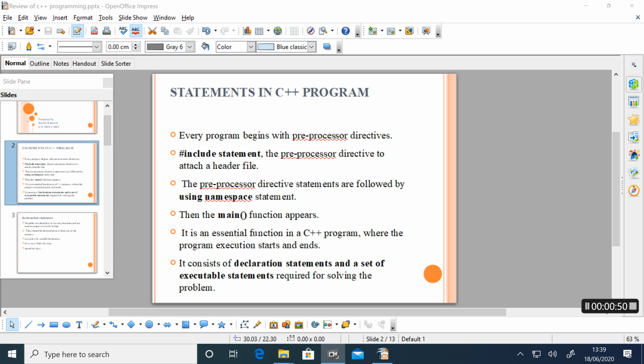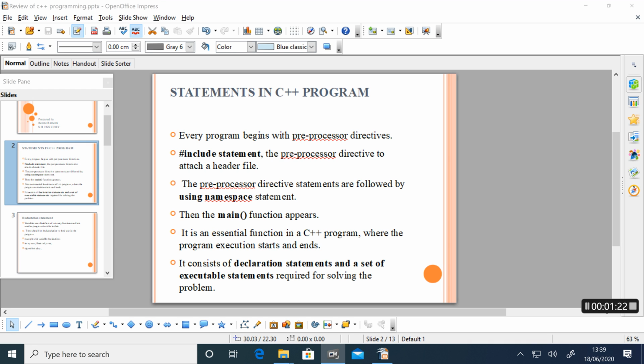Then the preprocessor directive statements are followed by a using namespace statement. You all know that we are using the standard namespace, and std is the abbreviation for the standard namespace. Then this using namespace statement is followed by the main function. This is the essential function of a C++ program. Here the program execution starts and ends.